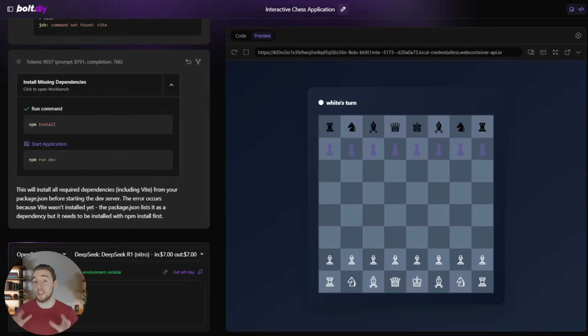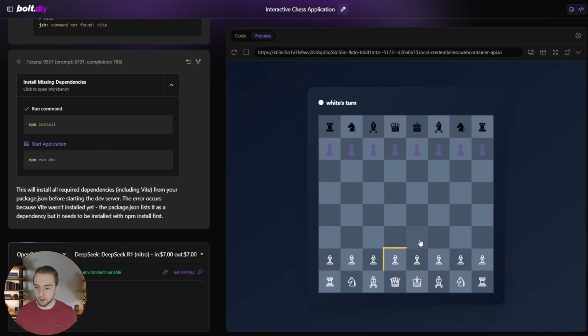Now here is the chessboard produced by DeepSeek R1. Now for both these examples here, I'm not showing the full thing starting from scratch just because I want to keep this video concise. So yeah, I'm just showing you the end result built with R1. And this looks so much better than the chessboard built from o3-mini. So the UI yet again goes to R1. Let's actually test out the functionality.